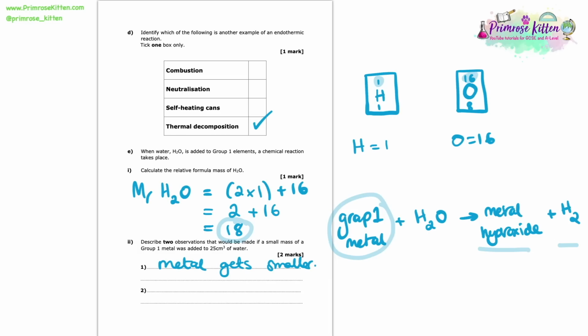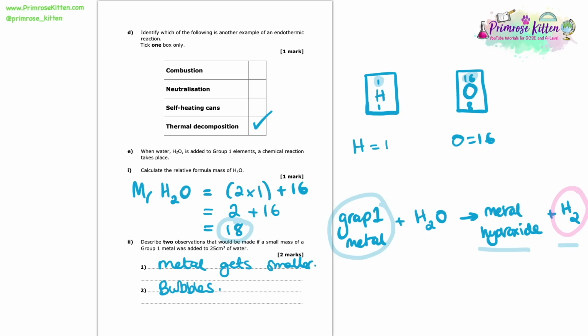Another observation that we can use from our reaction is this formation of hydrogen gas. Now you didn't have any gas to begin with, but now a gas has formed. And as a result, we're going to get some bubbles, or we could say fizzing or effervescence forming. And that would be another observation when these 2 things react together.